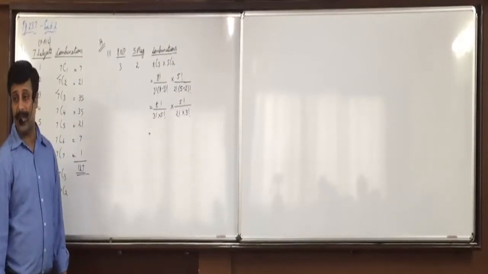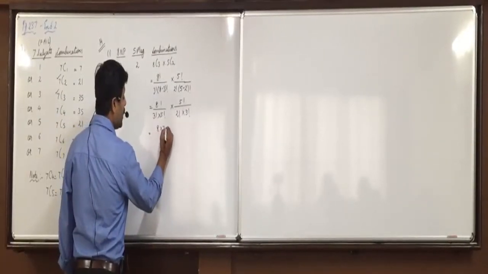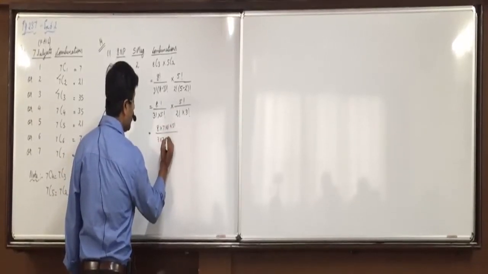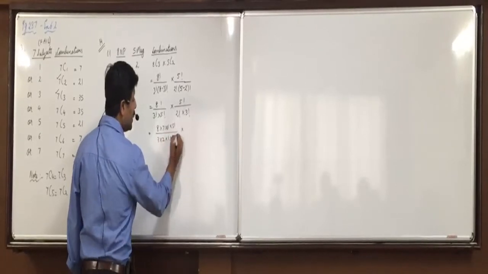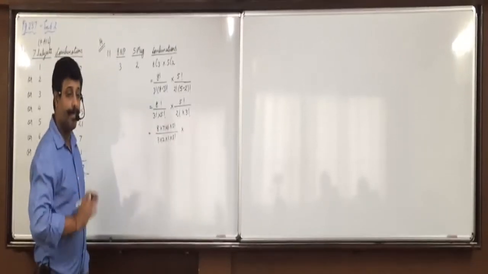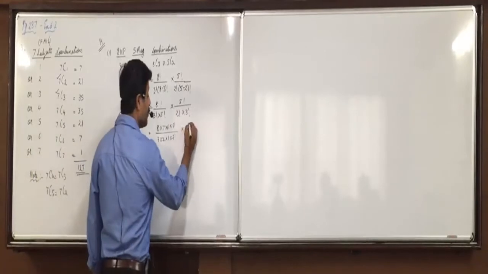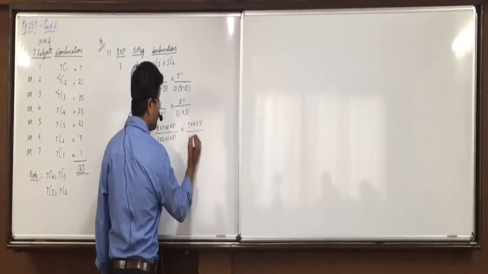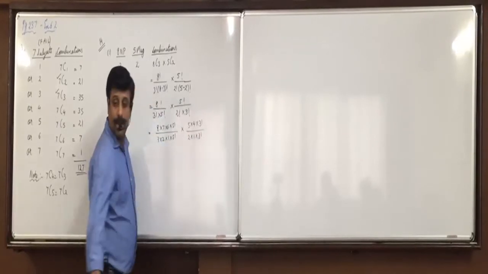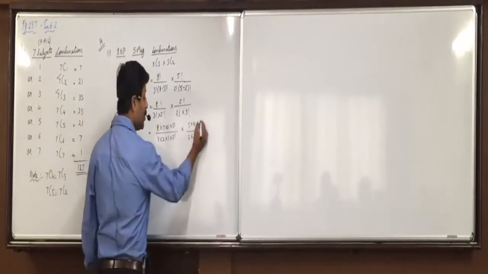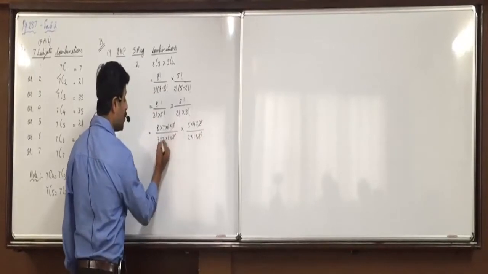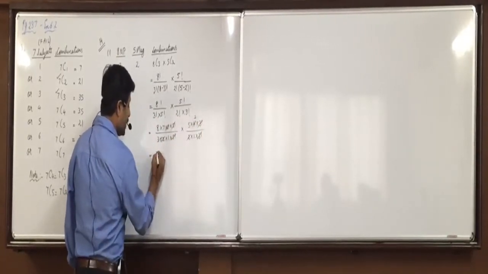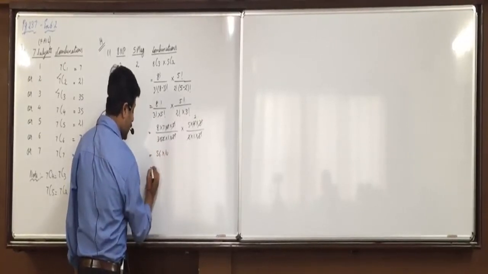Rima, how will we solve the first one? Yes, 8 into 7 into 6 into 5 factorial upon 3 into 2 into 1 into 5 factorial. And Harshit? 5 into 4 into 3 factorial upon 2 into 1 into 3 factorial. 3 factorial cancel, 5 factorial cancel, 3 into 2, 6 cancel, 2 into 2, 4. 56 into 10, 560.